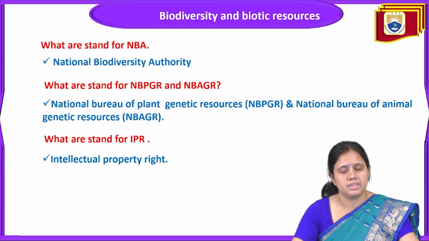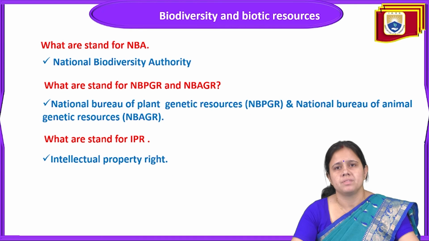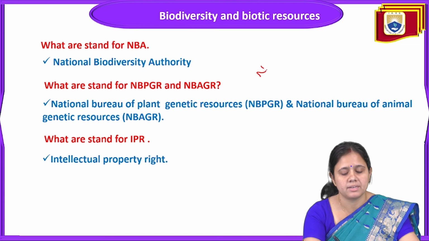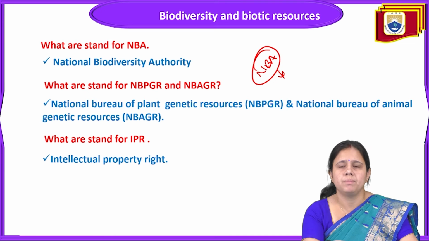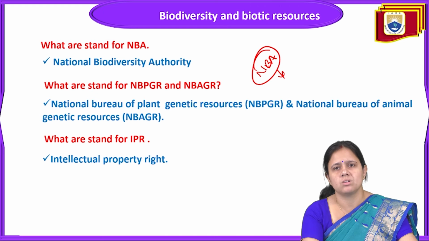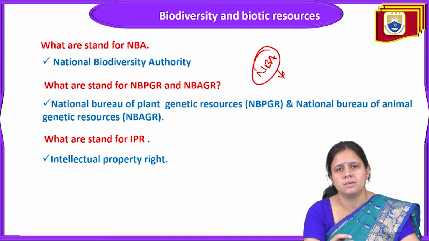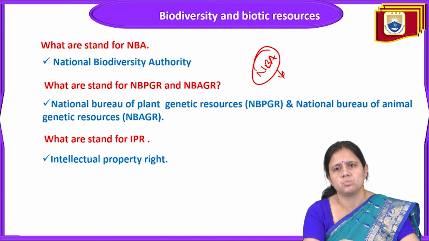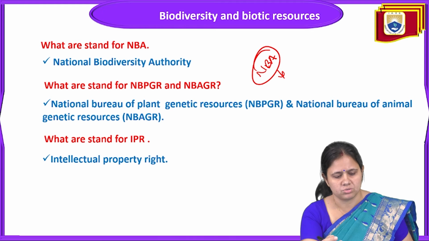Now comes the next full form, NBA, National Biodiversity Authority. NBA means National Biodiversity Authority. It is an authority that will make rules and regulations for the conservation of nature and its natural resources. They will make authority for the protection of genetic resources from any plant, or for the protection of animal things, or the protection of any organism by sharing with other organisms also.